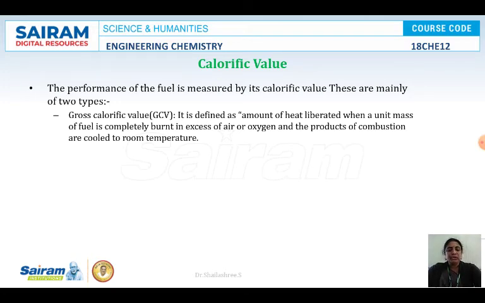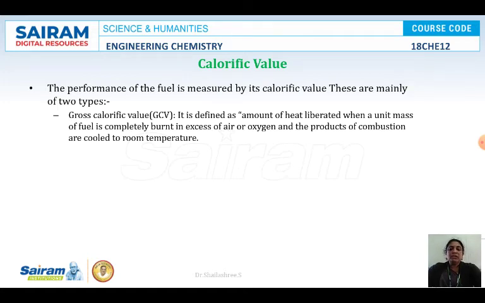So a good fuel should have a moderate ignition temperature, not very low or very high. If the ignition temperature is very high, what will happen? We need to supply a large amount of heat to ignite the fuel itself. So a good fuel should have a moderate ignition temperature. If the ignition temperature is very low, it causes fire accidents. If it is very high, we need to supply a large amount of heat to ignite the fuel.